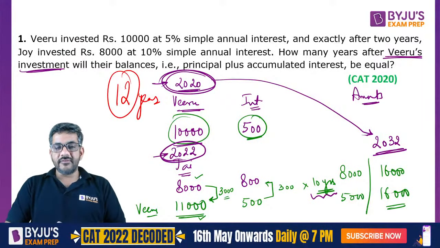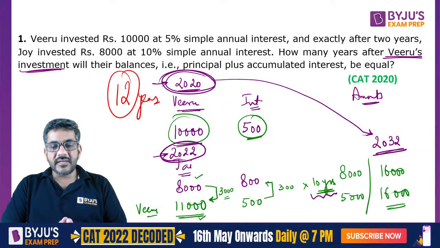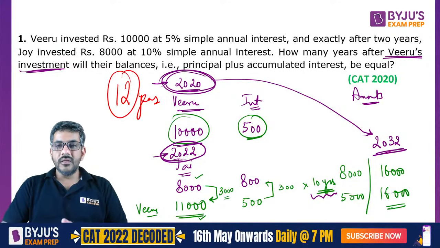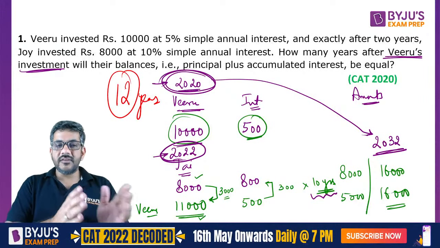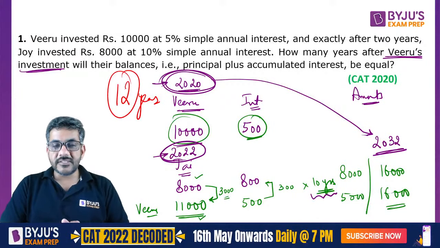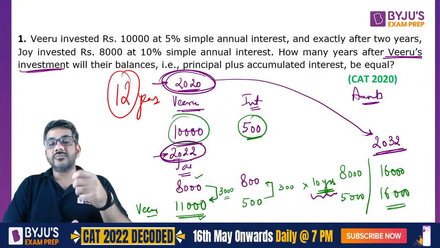Is that clear, everyone? I hope all of you understood this. Any doubt at any of these steps? Viru made an investment in 2020. Jay made an investment in 2022. By the time Jay made the investment, Viru's investment had become 11,000. At this stage, we saw that the difference between their investments was 3,000. Jay's investment was 3,000 less, but he was getting 300 rupees more every year.